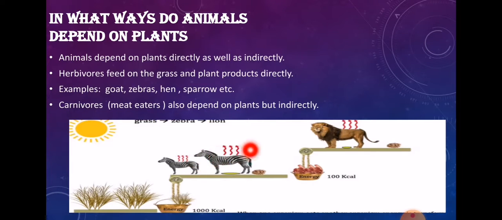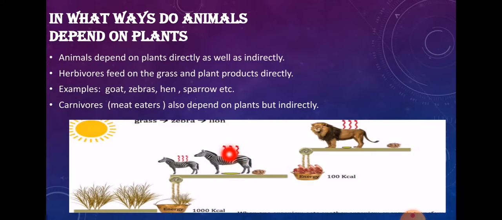Zebra is a herbivore and all other herbivores feed on plants to get energy for their life. But if you see a lion here, the lion is directly feeding on zebras or other animals. So the lion is getting its energy from the zebra directly. Concentrate on the word that I'm saying, that the lion is feeding on the zebra directly.